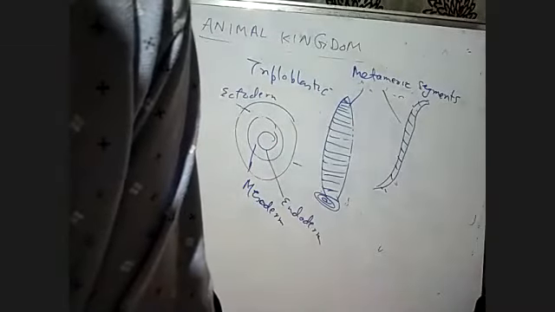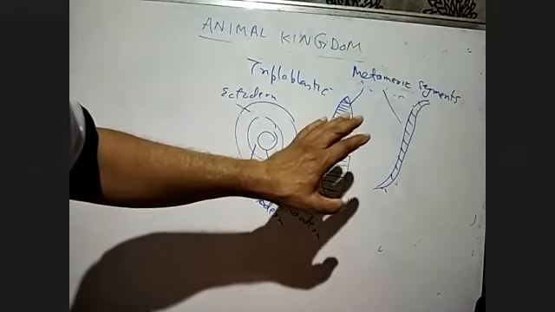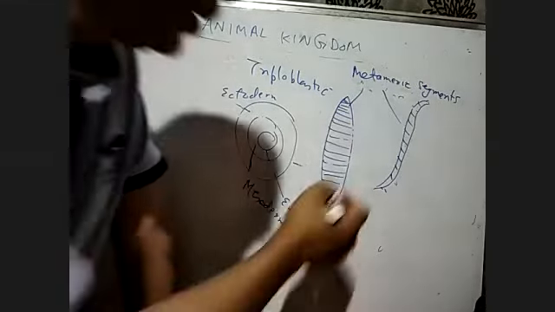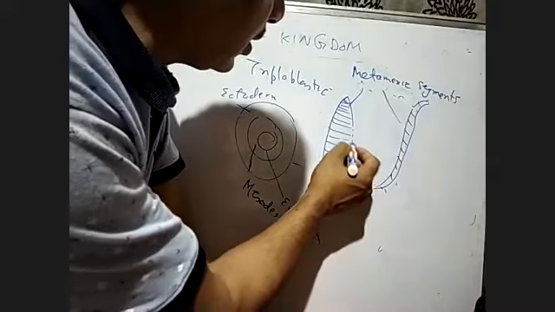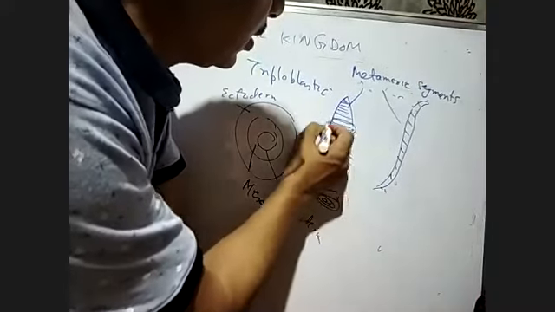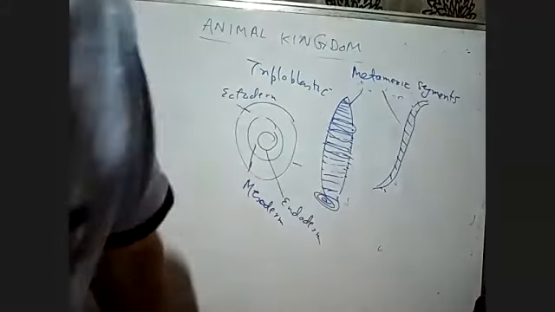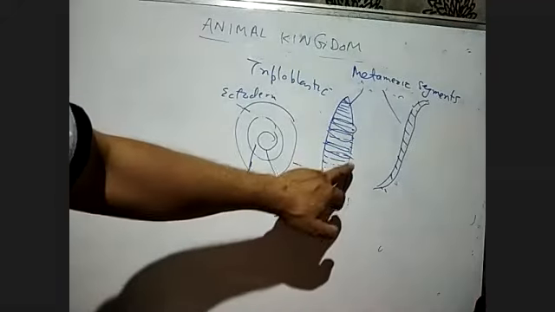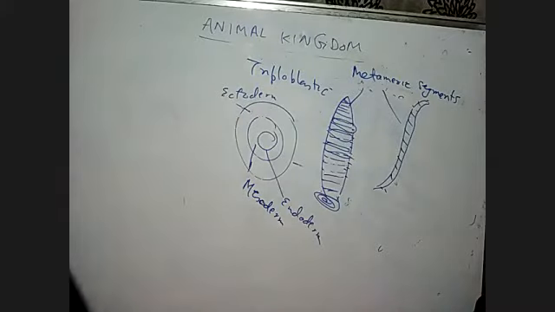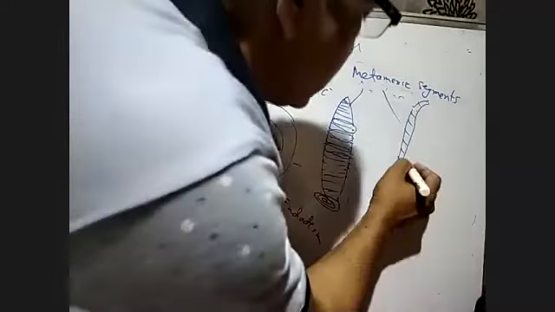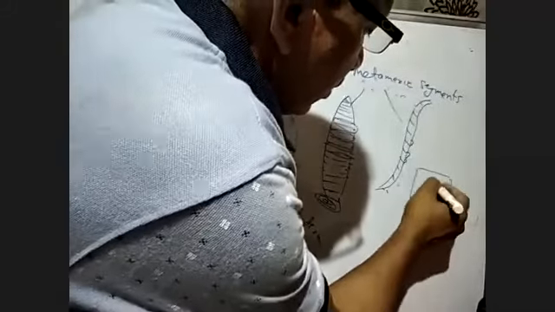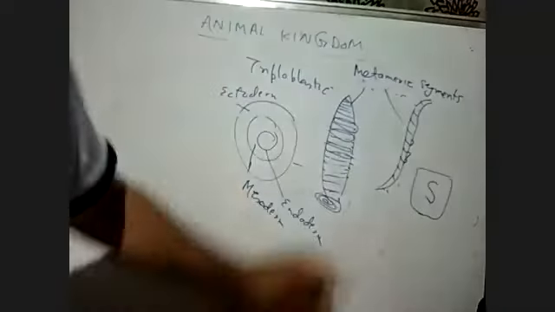They possess longitudinal and circular muscles which help in locomotion. Inside the body we get the muscular system, and in the earthworm the locomotory organ is called the seta.